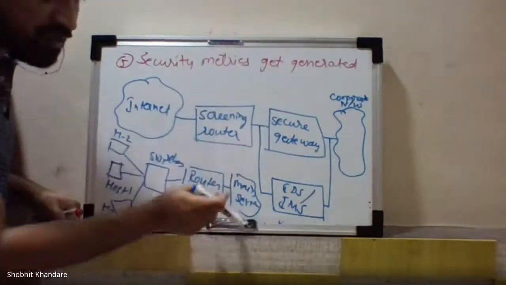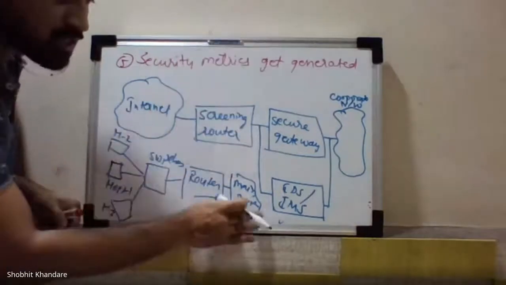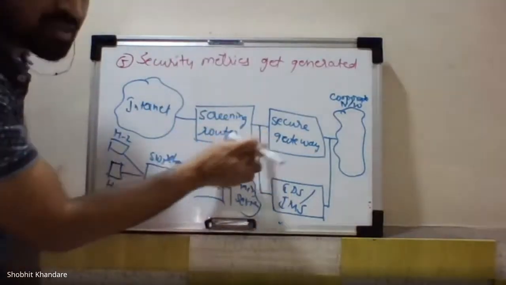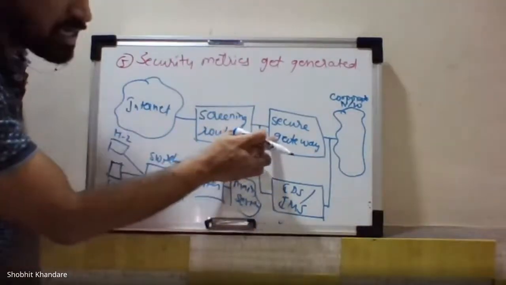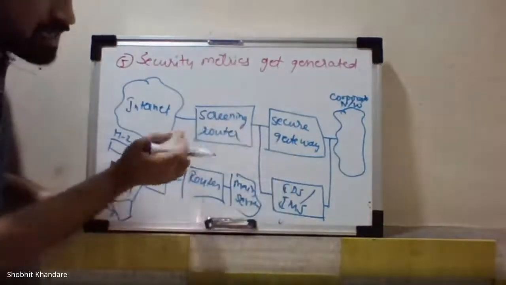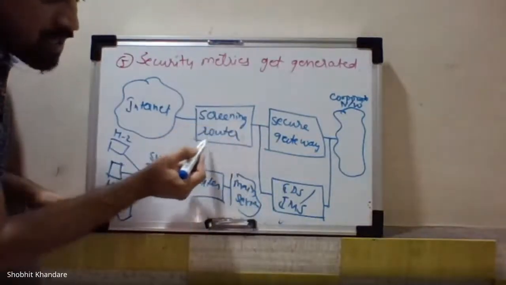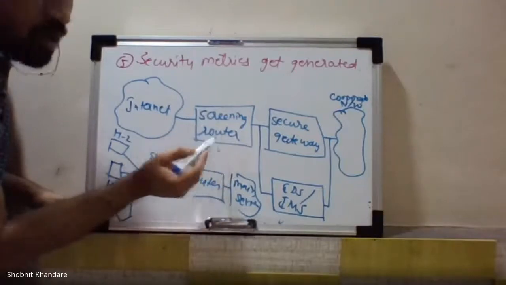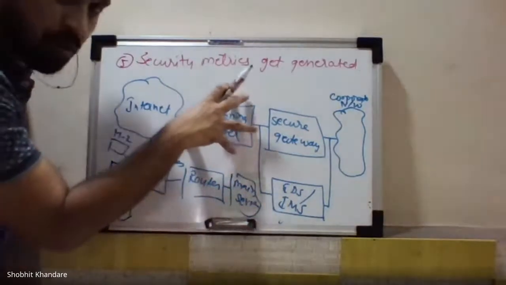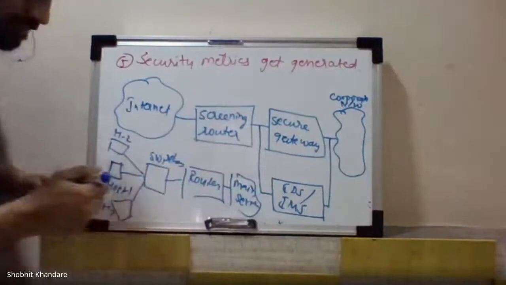That's why, when this main server is connected to the outside world, it is connected to the secure gateway. Therefore, before the secure gateway, what I have written is the screening router. So you can consider this whole block as this.